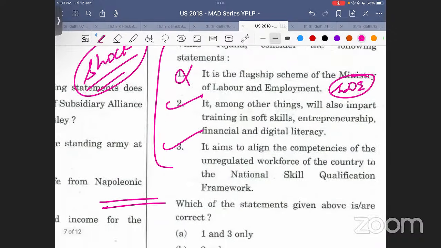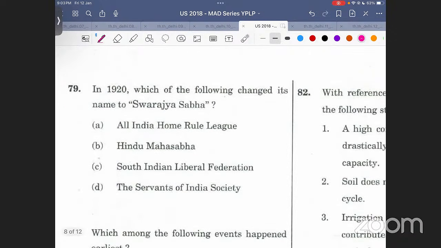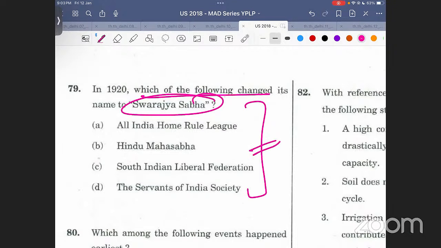All right, simple hai. Chalo, let's move ahead. We'll do two more questions and then we'll wind up this session. Which of the following change its name to Swarajya Sabha? No need to do such questions. If you don't know them, you can skip them. Okay, it's completely okay. No worries. कोई दिक्कत नहीं है, कोई chill, कोई issue नहीं है.